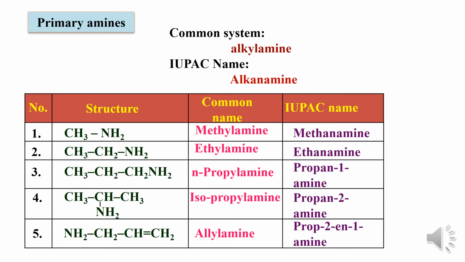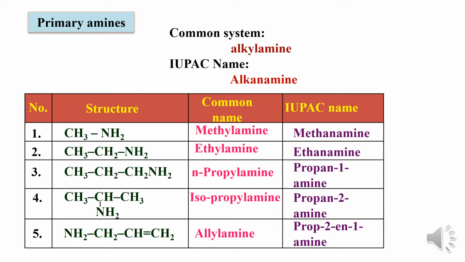During the nomenclature of primary amines, in common system they are named as alkylamines. In IUPAC system, the E of alkane is replaced by amine. Those are called alkanamines. For example, CH3NH2 in common system is named methylamine. According to IUPAC system, it is named methanamine. For the second example, ethyl group is an alkyl group, so it is called ethylamine according to common system and ethanamine according to IUPAC system.